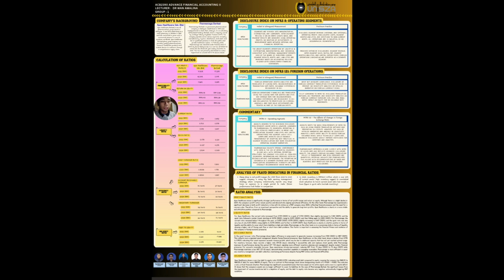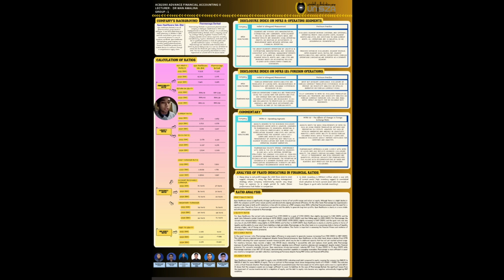Inventory turnover. Apex maintained a fast inventory turnover between 59 days to 66 days, while Pharma Niaga improved from 27 days to 33 days, showing better inventory planning and stock management. While for receivable turnover, Apex reduced its collection period from 74 days to 73 days, while Pharma Niaga consistently managed receivables within 27 to 33 days, reflecting strong credit control. Overall, Pharma Niaga remained more efficient in asset use, inventory handling, and receivable collection, maintaining operational strength despite its PN17 status